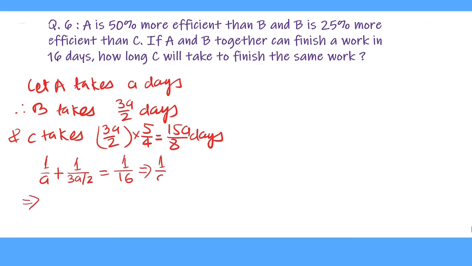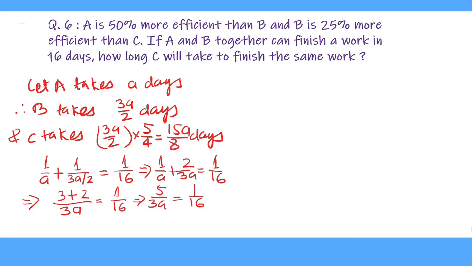This gives 1 upon A plus 2 upon 3A equal to 1 upon 16. The LCM of A and 3A is 3A. A divides 3A 3 times and 3A divides 3A 1 time, and 2 times 1 is 2. So 3 plus 2 is 5 upon 3A. 5 upon 3A equal to 1 upon 16. Therefore A equals 80 upon 3.